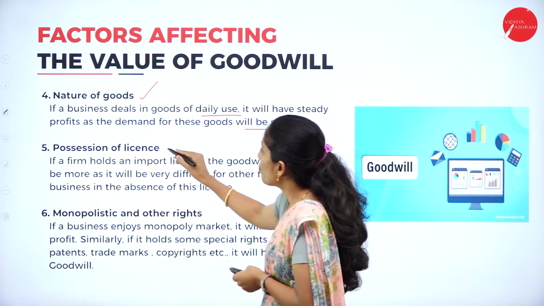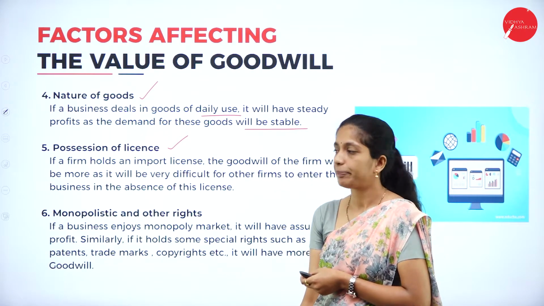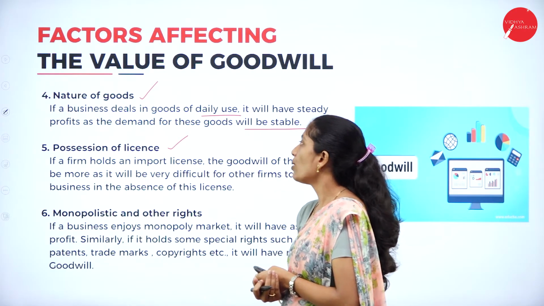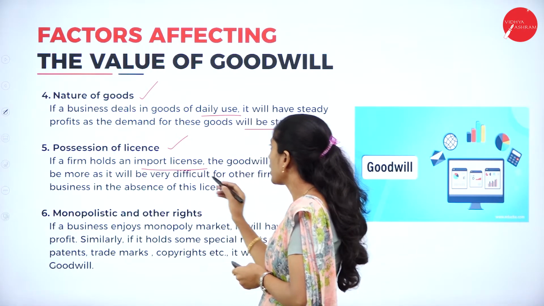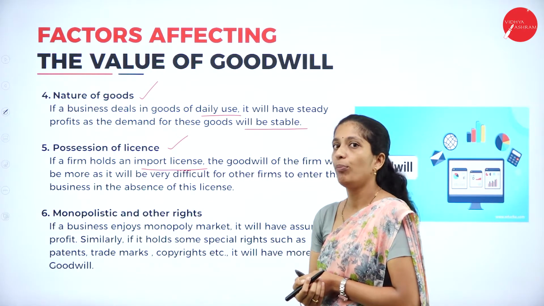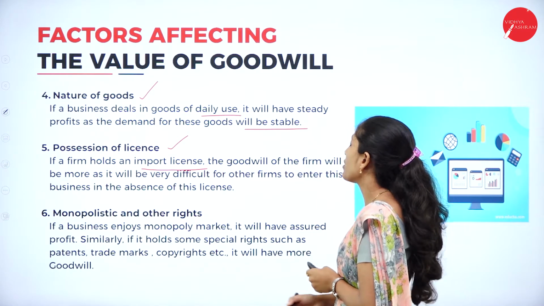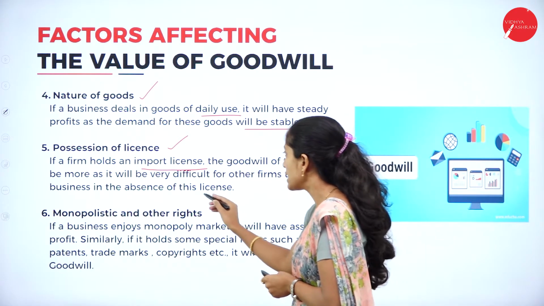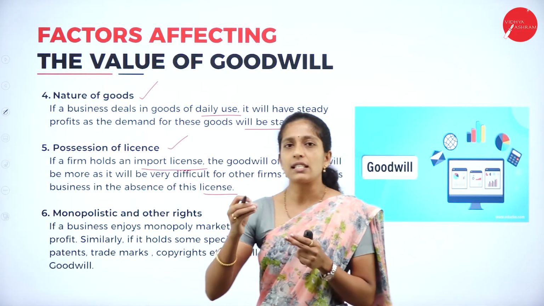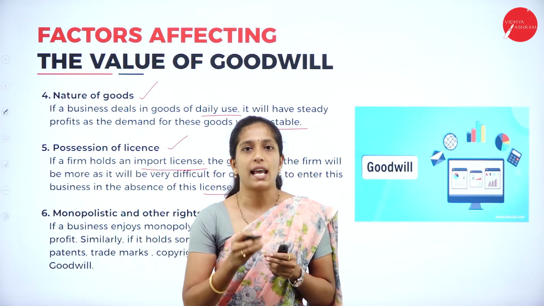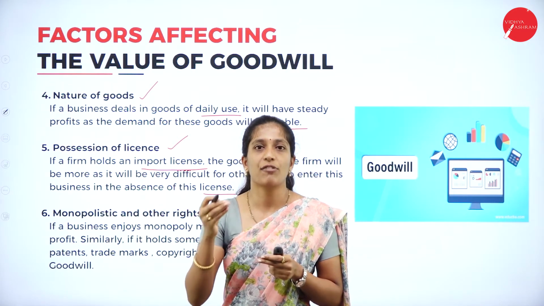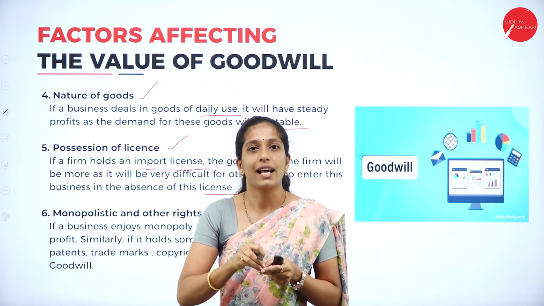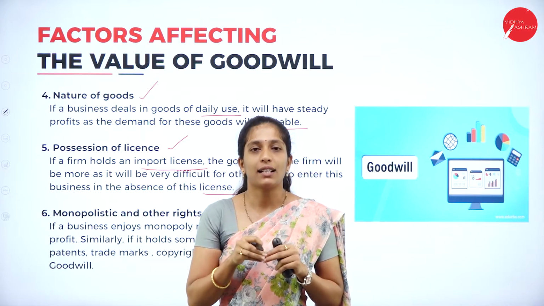Next is possession of license. If a firm holds an import license, the goodwill of the firm will be more, as it will be very difficult for other firms to enter this business in the absence of this license. So in this sense, it should have some unique character. If an organization is holding a license, it will be secure in the market, right?